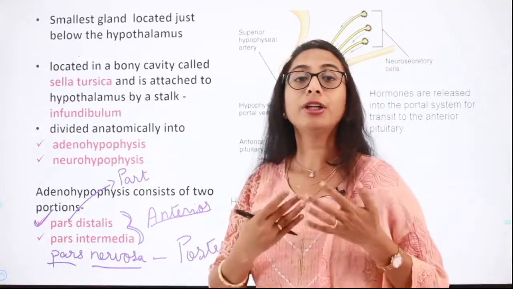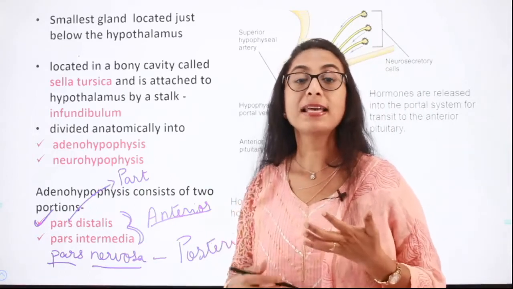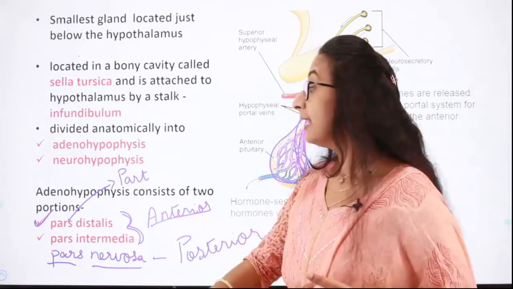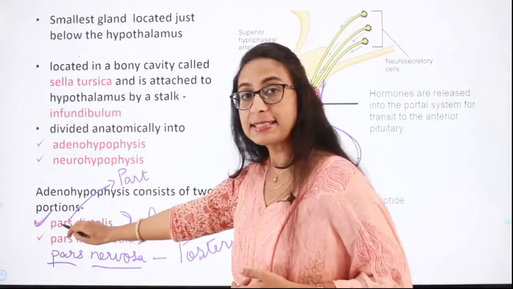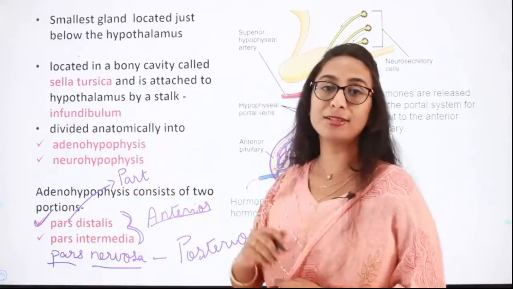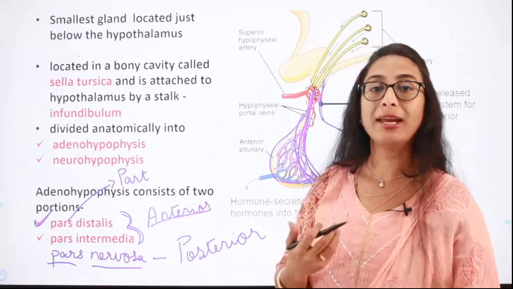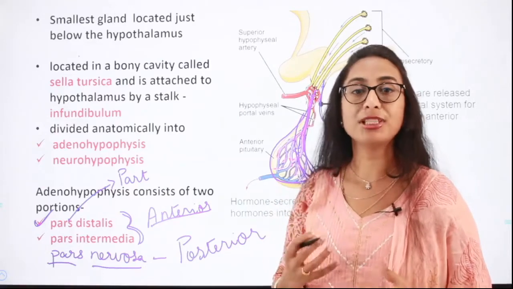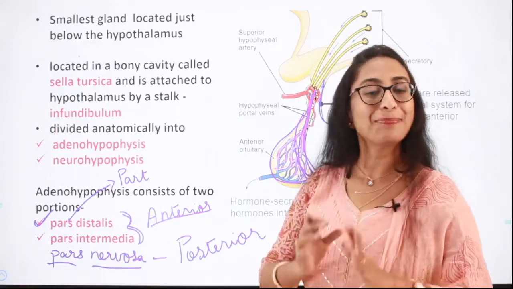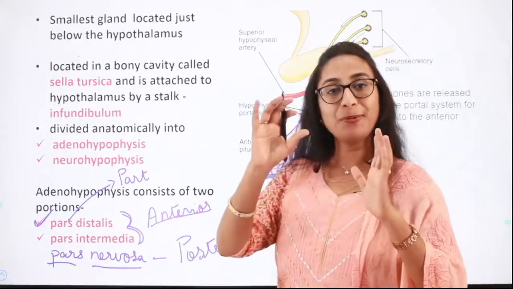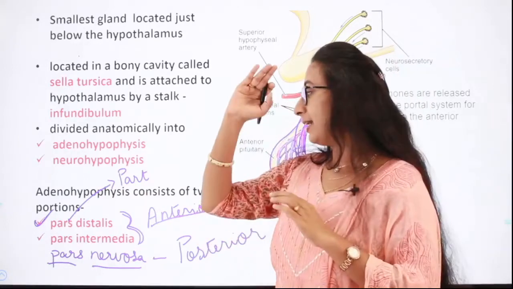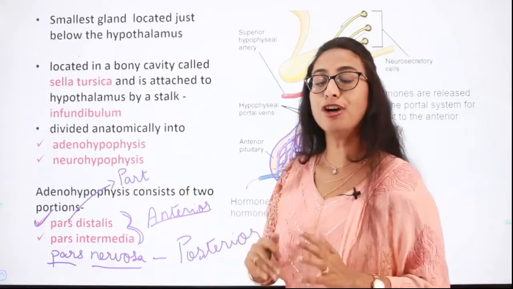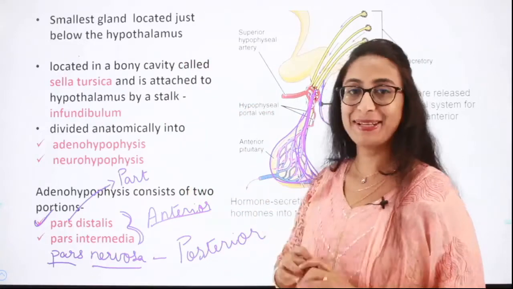They might not give you straight away in the question as posterior pituitary or anterior pituitary. Instead, they will use these terms: pars distalis, pars intermedia, and pars nervosa. So these are ways in which they can confuse you or make the questions look a little bit tricky. So please do not get confused. Anterior pituitary is composed of pars distalis and pars intermedia, and posterior pituitary is composed of pars nervosa. It's as simple as that.